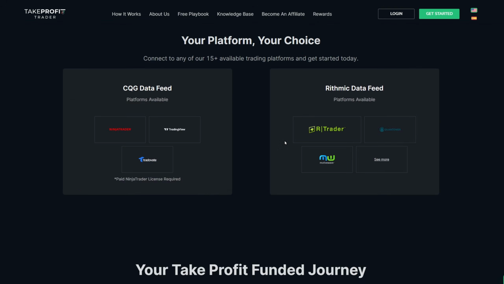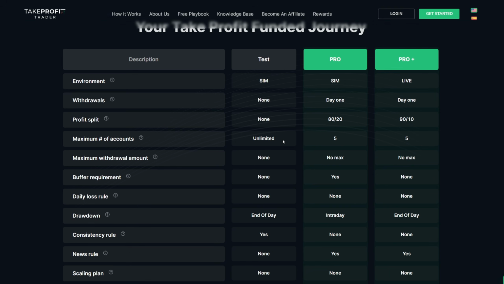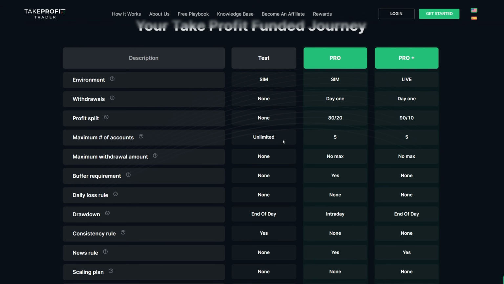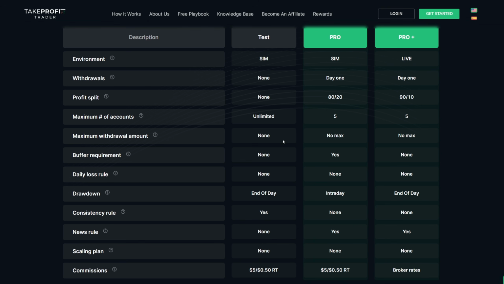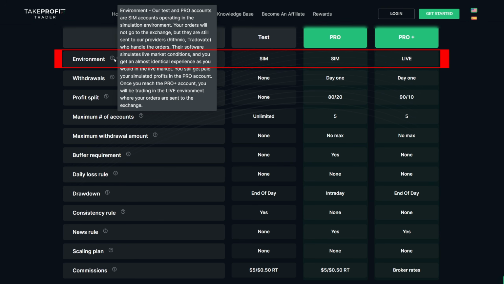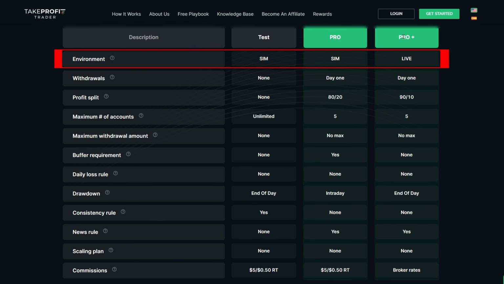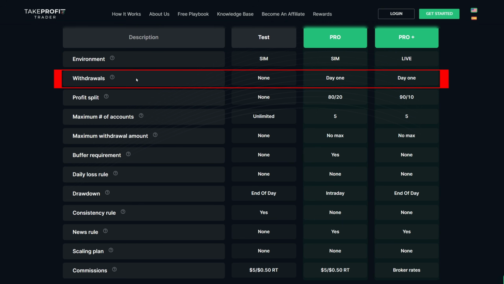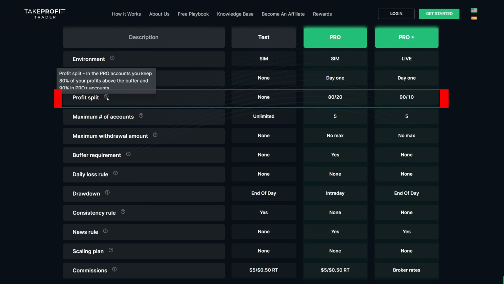Well, what if we scroll down a little bit more and we look at the differences between the test, the pro, and the pro plus account? Are there any rules in here that talk about a micro scalping rule? Well, if you look right here under environment, obviously not. It's going to talk about sim account. And then in the pro account, you're actually in a live account with a real brokerage account. What about withdrawals? I don't think it's going to be there because that's going to basically say you can start getting paid out on day one in the pro or pro plus account. What about profit split? No, it's not going to be there either. We can see right here, we have either an 80-20 split or a 90-10, depending on if you're in the pro or pro plus account.